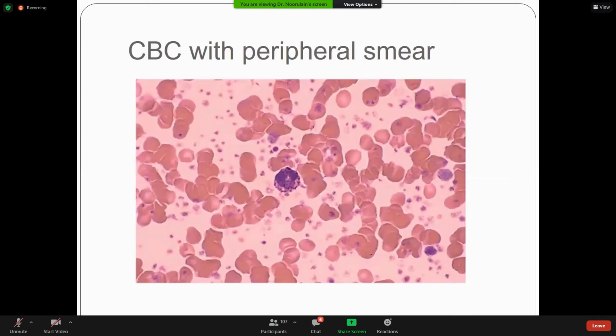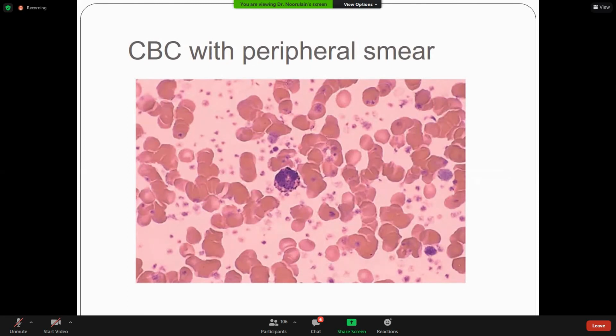The patient can come with a history of thrombosis, or present with an accidental finding when you see the CBC, which shows an increased platelet count of more than 450,000.